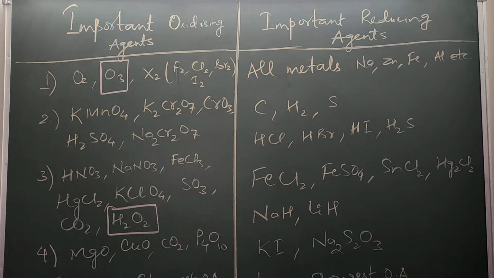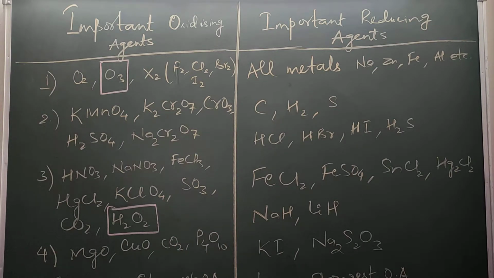As we know, oxidizing agents are those agents which gain electrons during a redox reaction or chemical reaction, whereas reducing agents are those which lose electrons during a redox reaction or chemical reaction. Oxidizing agents are also called oxidants, and reducing agents are also called reductants. So let's see a few of the important examples of oxidizing agents.